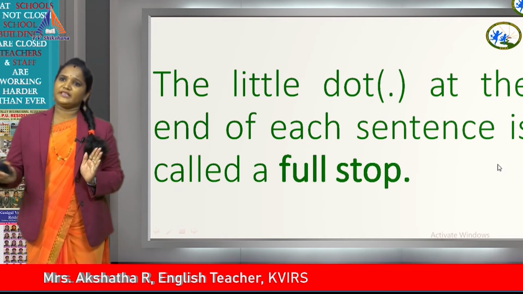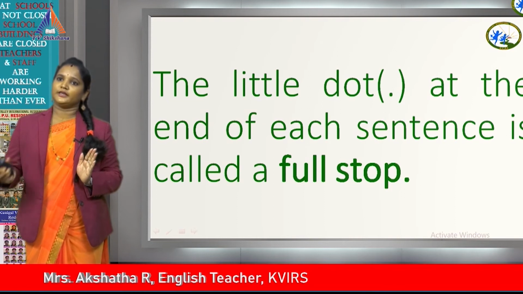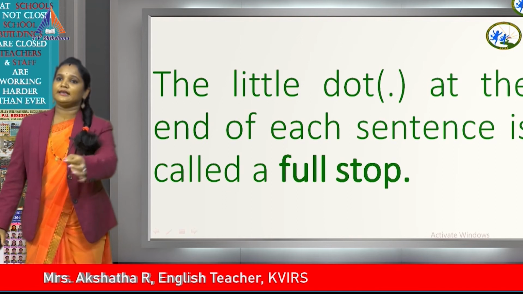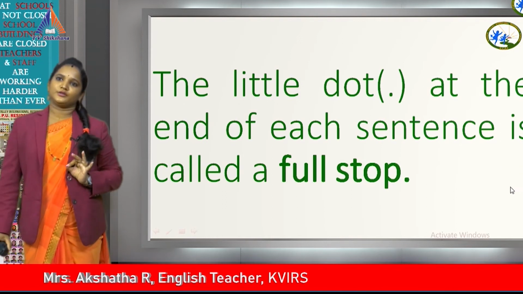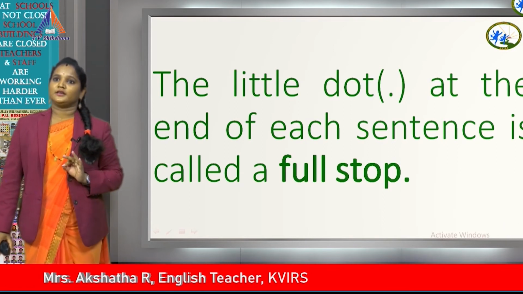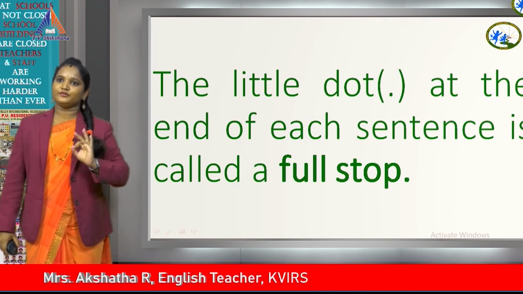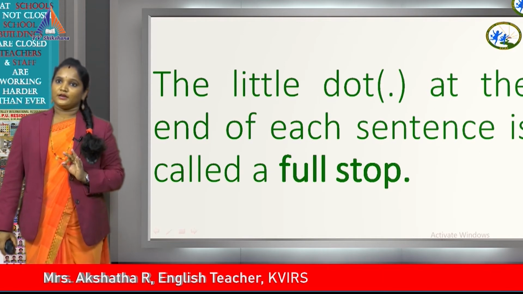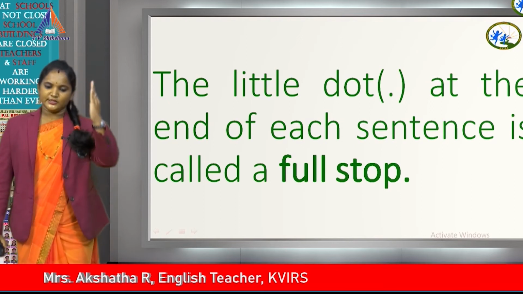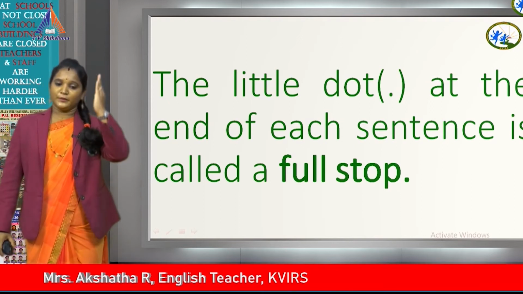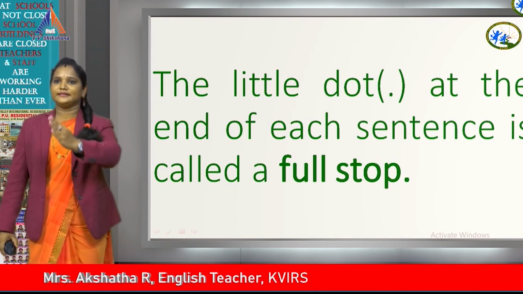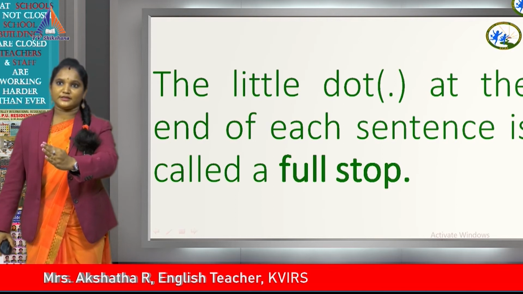Just turn your pages in the book. Just keep turning and check every sentence. After every sentence, that small dot can be noted. Why is it used? To show the ending of the sentence, not to spoil the meaning of the sentence. You should know where to stop. It says stop. And when the full stop is used, you begin another sentence with a capital letter. Don't forget.